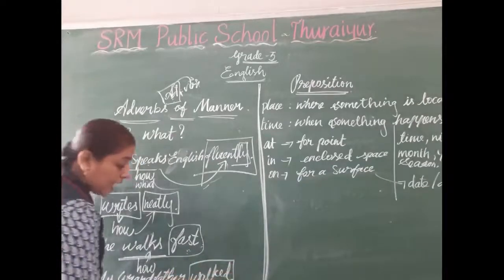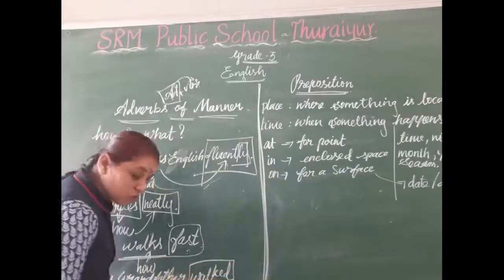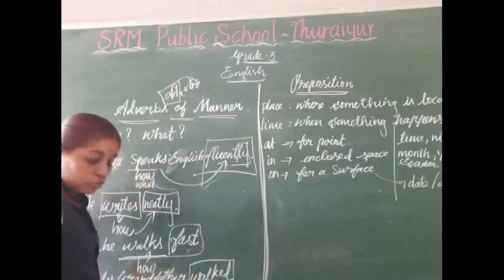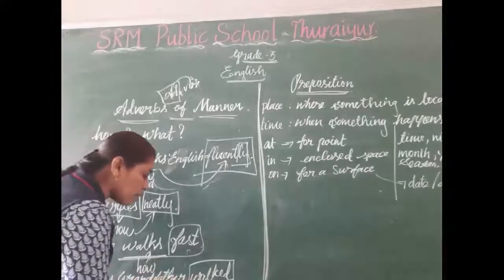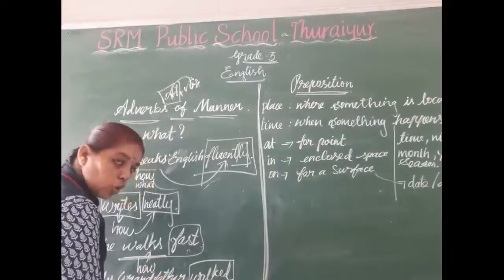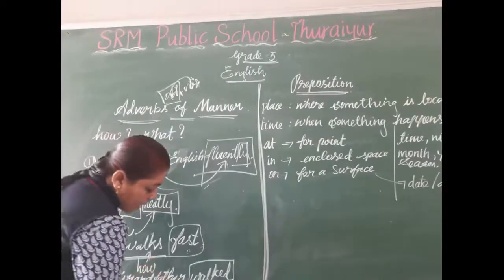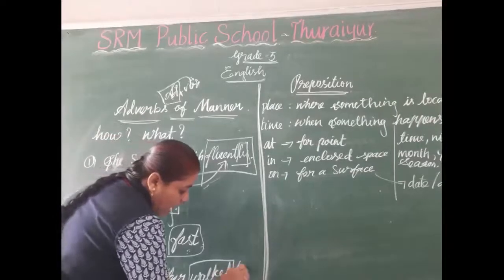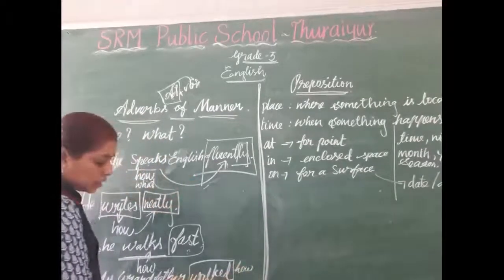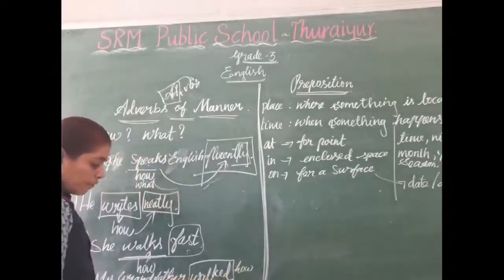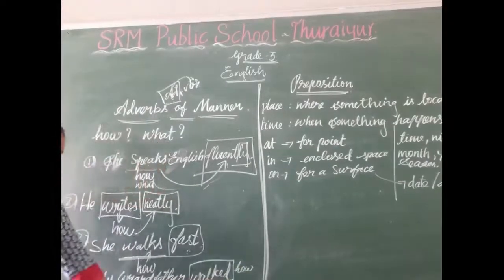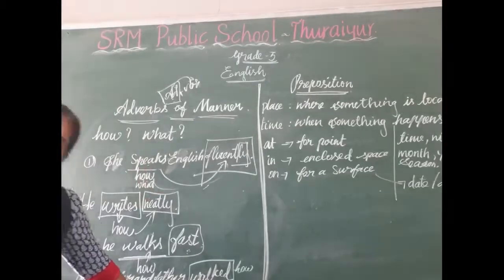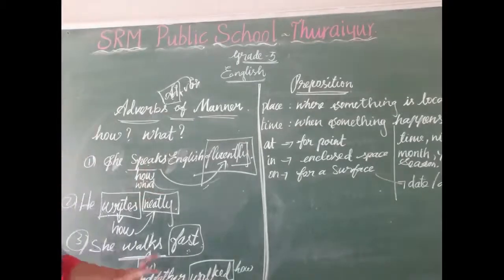We want to ask a question to this main verb. What question we want to ask? How he walked? Slowly. Slowly is the answer for this word how. So we got the adverb of manner. This is the adverb of manner, slowly.